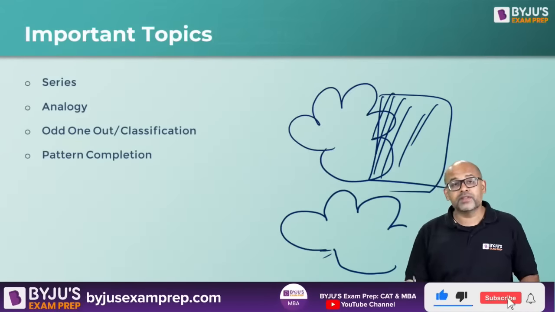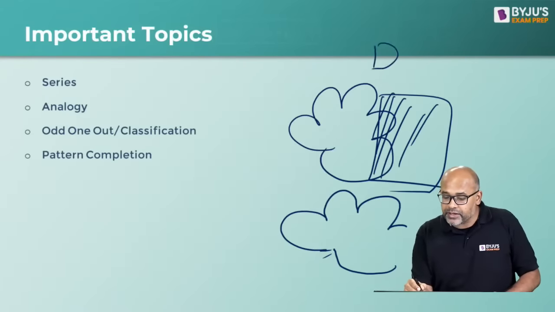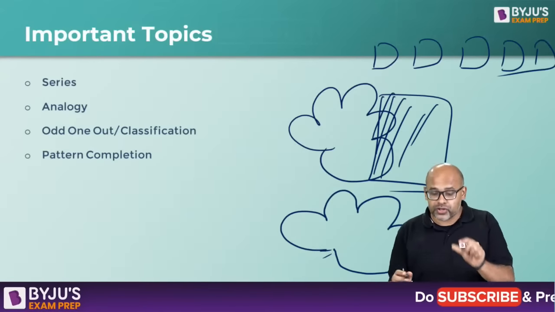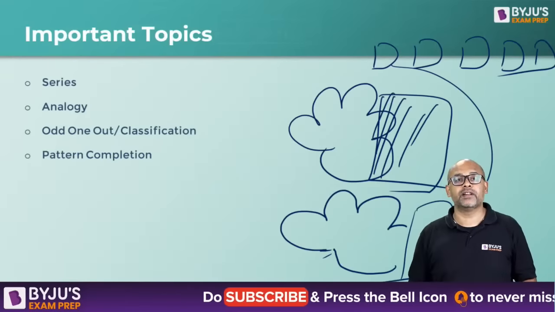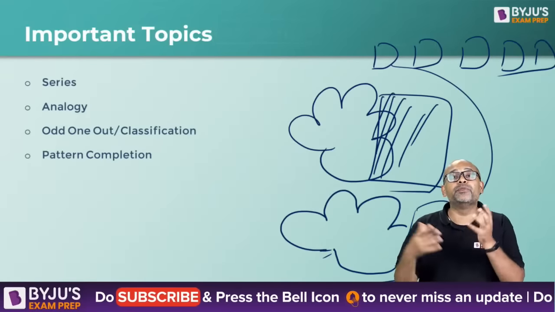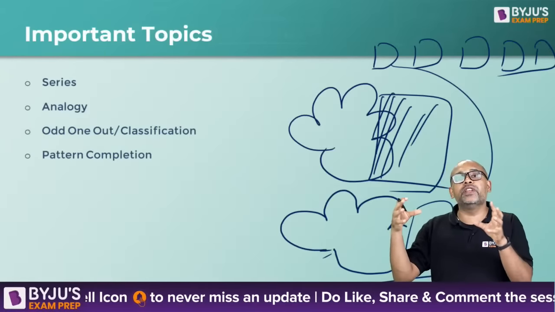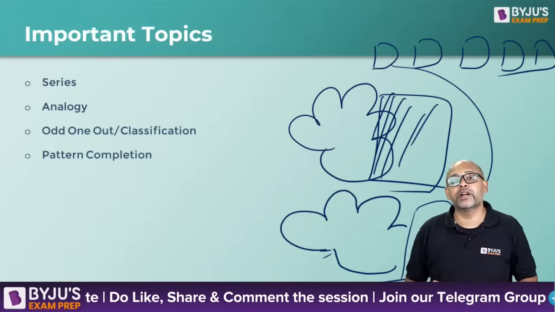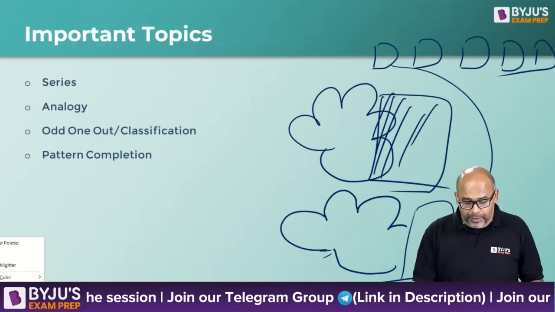And in the options, there will be 4 options or 5 options where this cutout portion will be shown in different formats. You will have to pick which one, if you put it here, will perfectly fit. It's like a jigsaw puzzle, think of it that way. One portion is taken out, which of these 5, if you put in, will exactly fit it. So that's the kind of question which is pattern completion. So that's another type of figure.